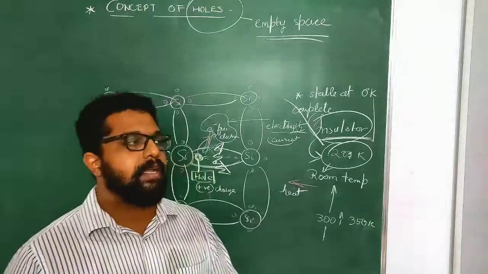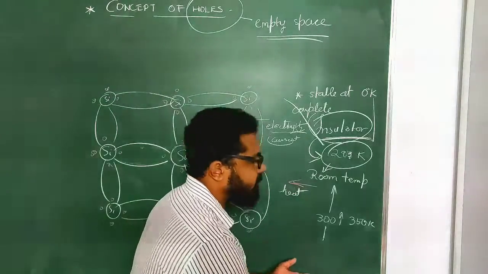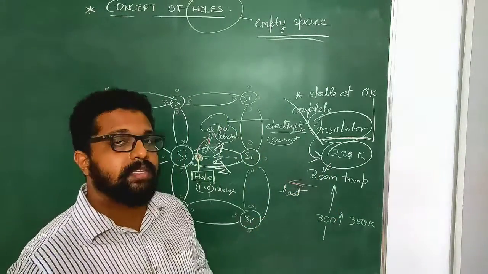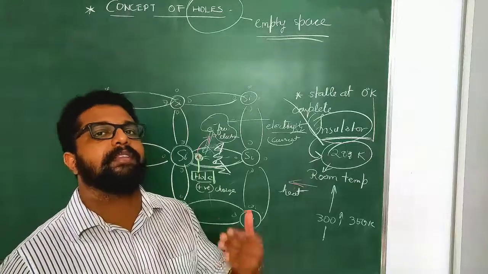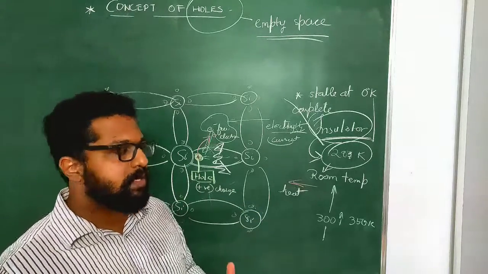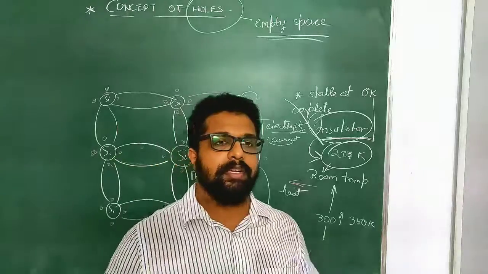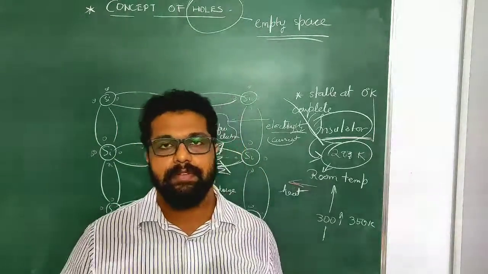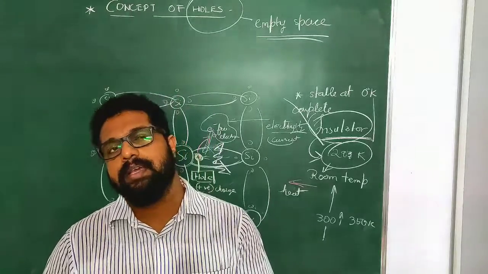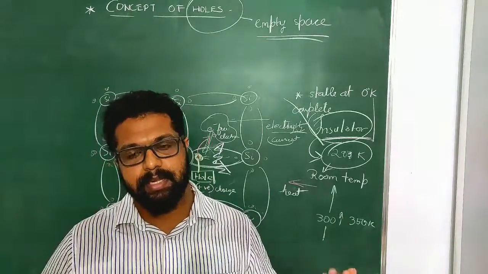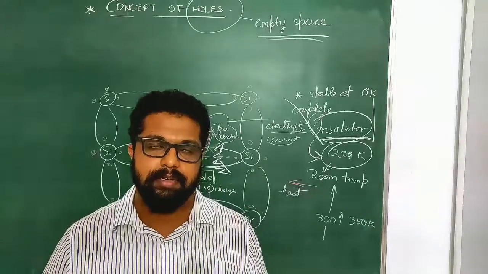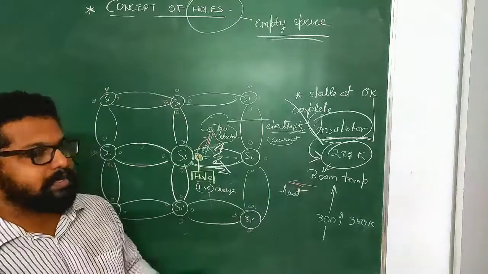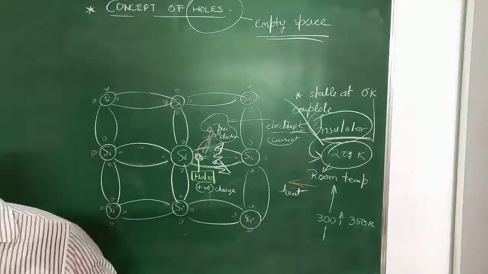Also, if I increase the temperature more and more, the conducting capacity of a particular semiconductor increases. Clear? Which means at a higher temperature, a given silicon can conduct more electricity than silicon at a lower temperature. So as the temperature increases, the conductivity of that semiconductor also increases. So these are the 2 points which I had missed earlier. Go on with that, and continue in the next one.